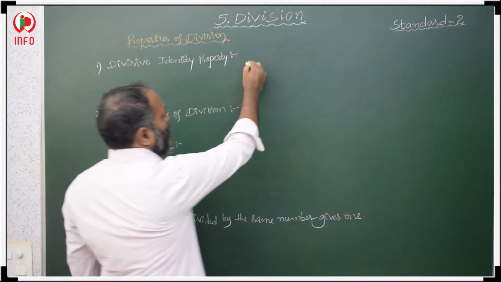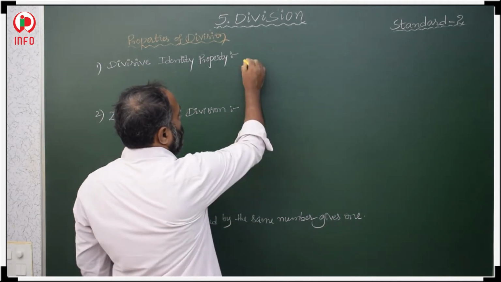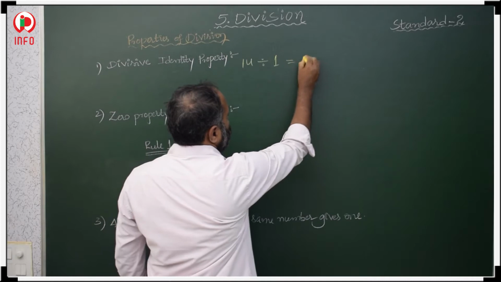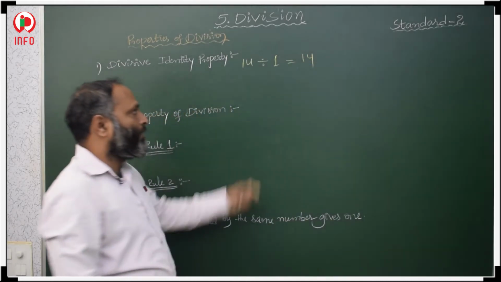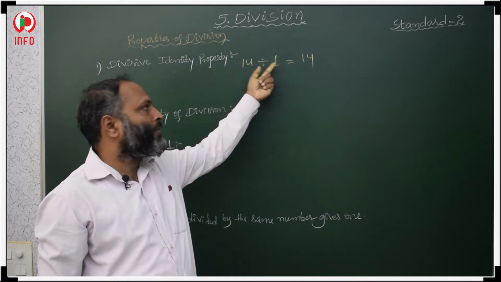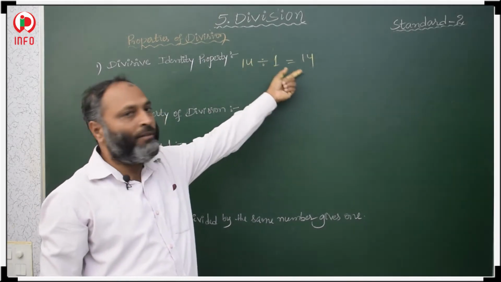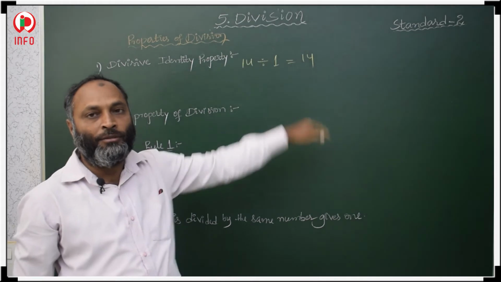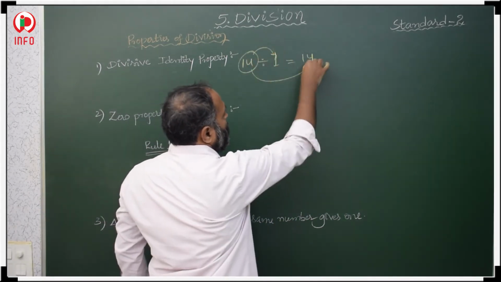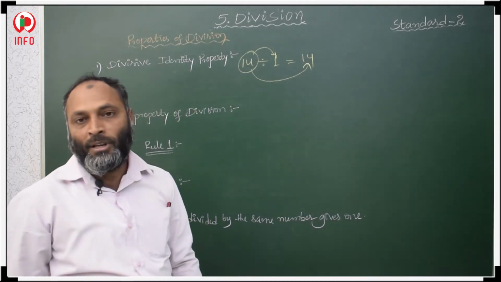If any number is divided by 1, then what is the quotient? The number itself. For example, if 14 is divided by 1, then the quotient is the number itself, 14.